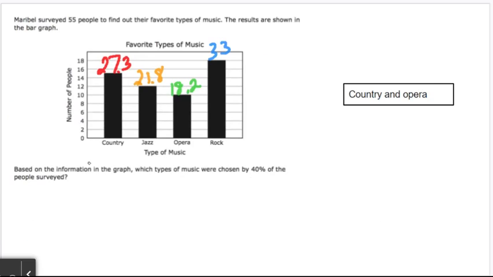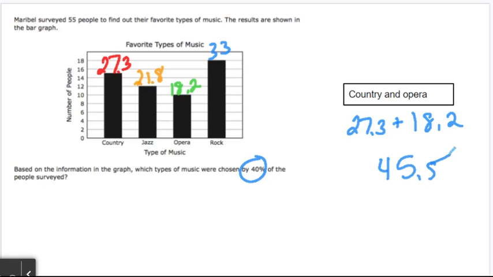Now the answer choices were given to us earlier. We're going to break this down. The first answer choice is country and opera. So we're looking for that 40%. So country was 27.3, and we're going to add opera, 18.2. Once we add those up, it gives us a total of approximately 45.5%.